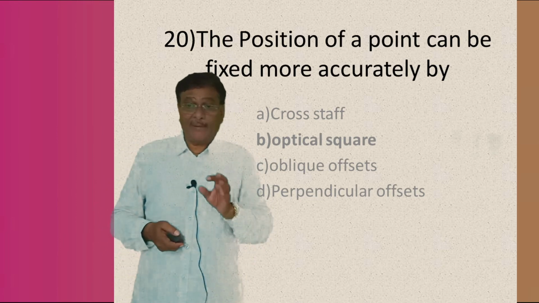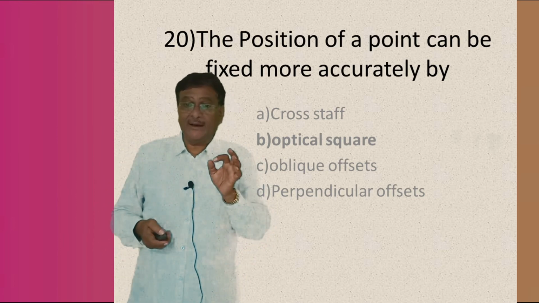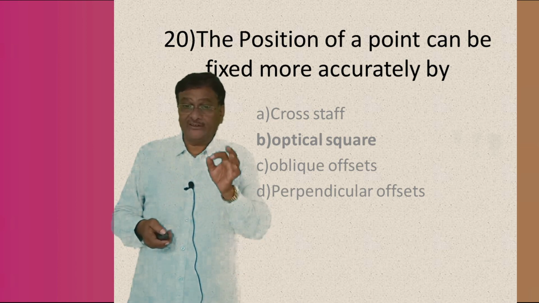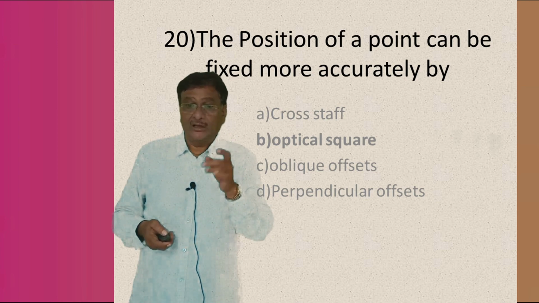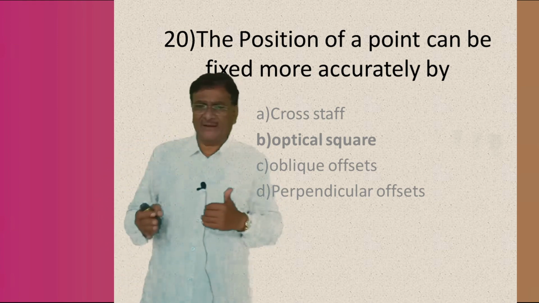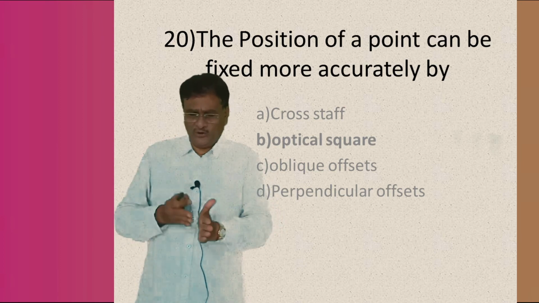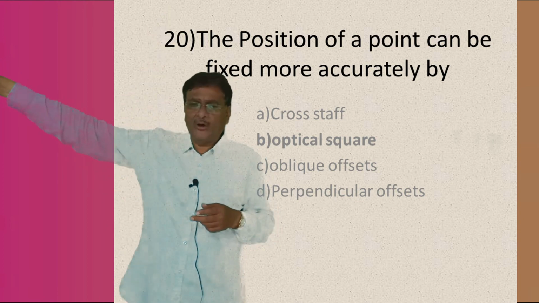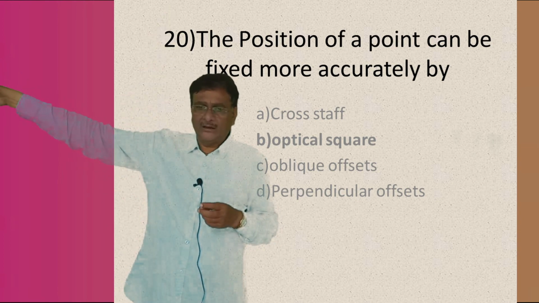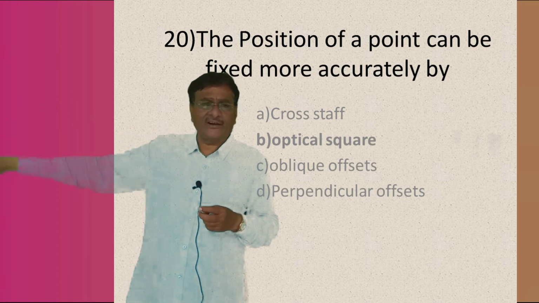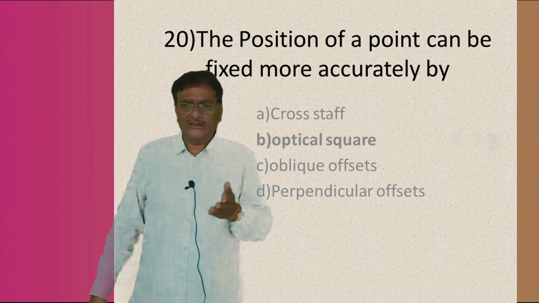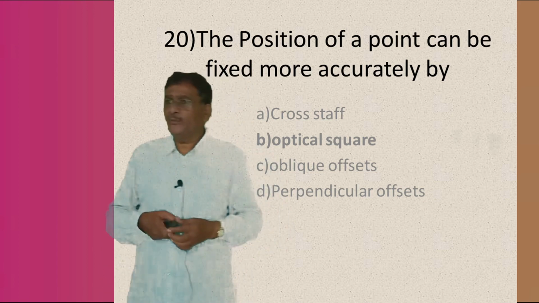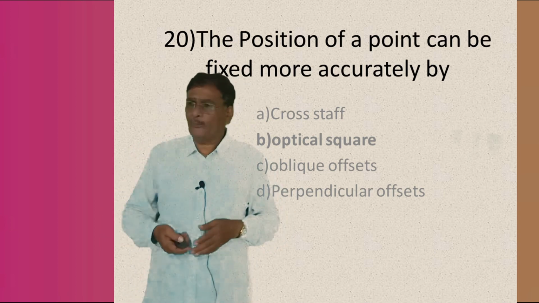Coming back to the next one. The position of the point can be fixed more accurately, correct or not? How are you going to fix the position of any point, understand or not? If the main line is there and there is one point, which can be fixed very accurately, there are four options: the cross staff, the optical square, the oblique offset, and the perpendicular offset. You must have heard about the third. The right answer is the optical square.